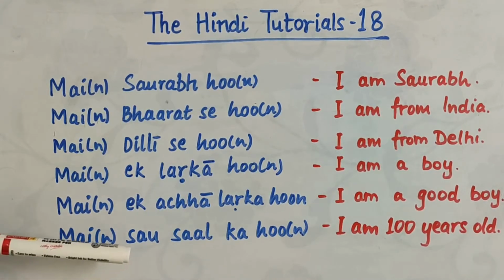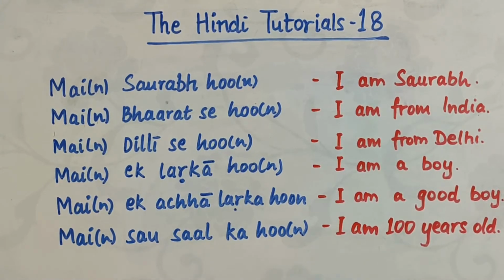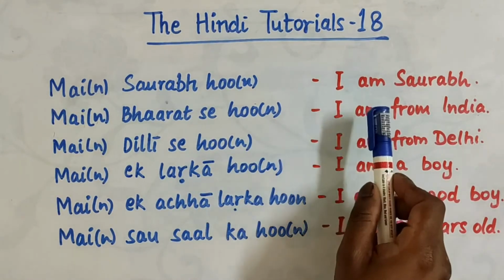मैं 100 साल का हूँ. I am 100 years old. Do you remember that we learned how to tell our age in the tutorial number 12? Now, in all of these sentences, you can see that on the right side, the common thing is I am.